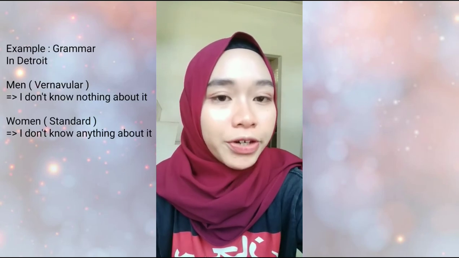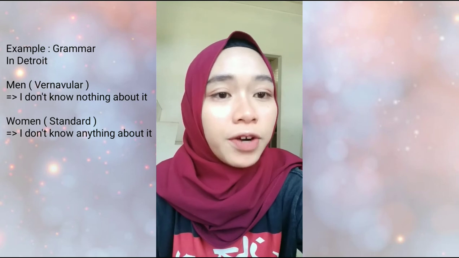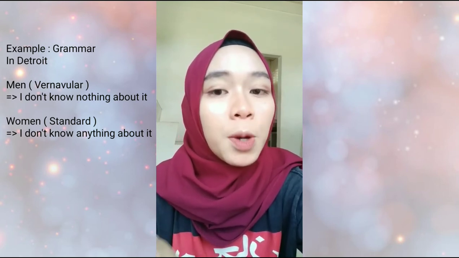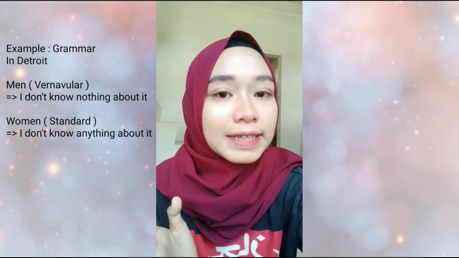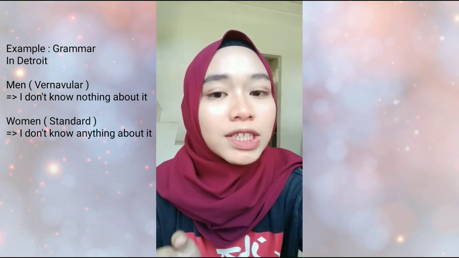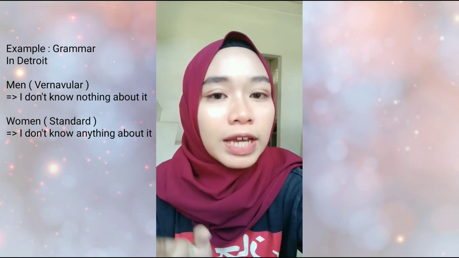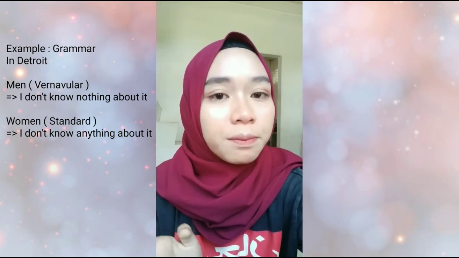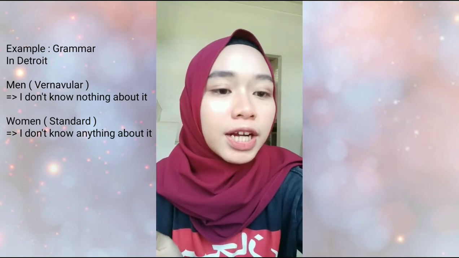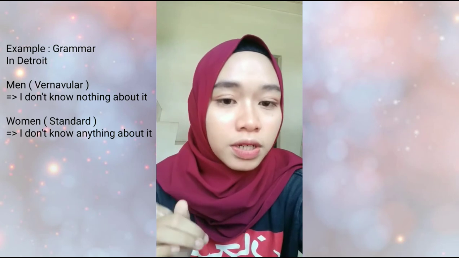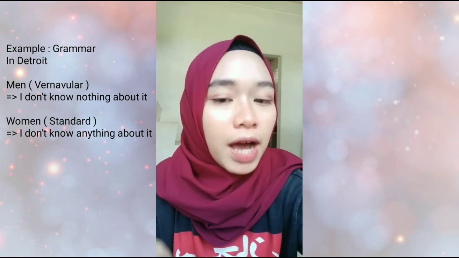And I have another example in grammar in that rate. For example, multiple negation. For your information, multiple negation is the more general term referring to the occurrence of more than one negative in a clause. So the example for men using vernacular in a sentence: I don't know nothing about it.